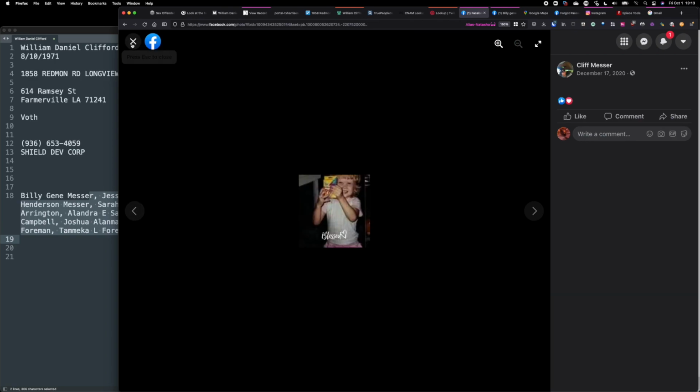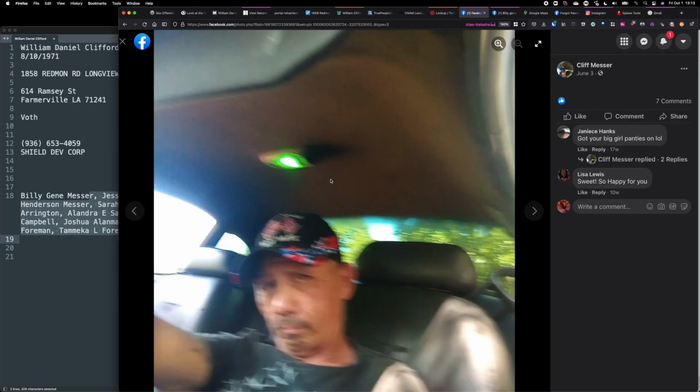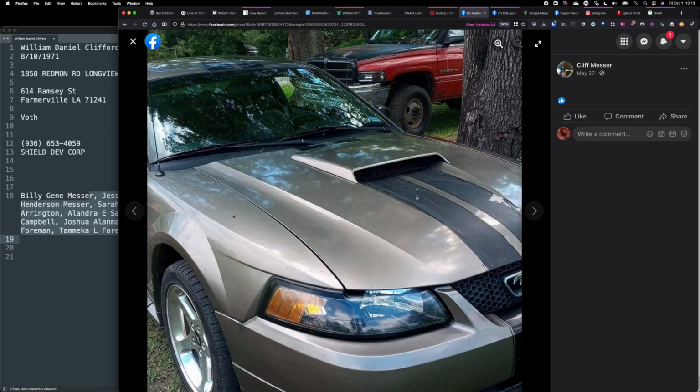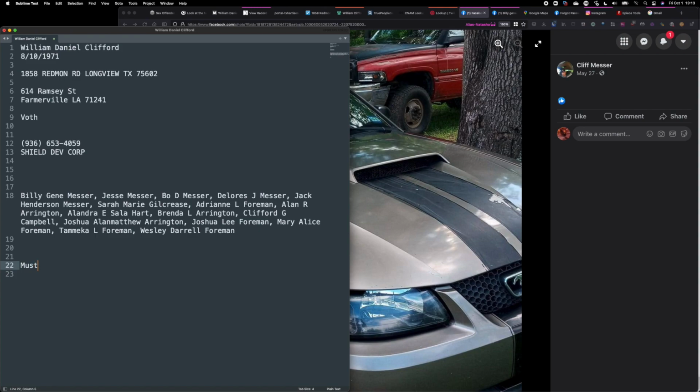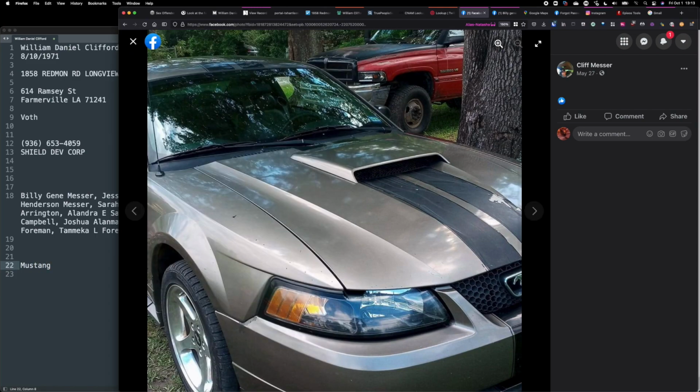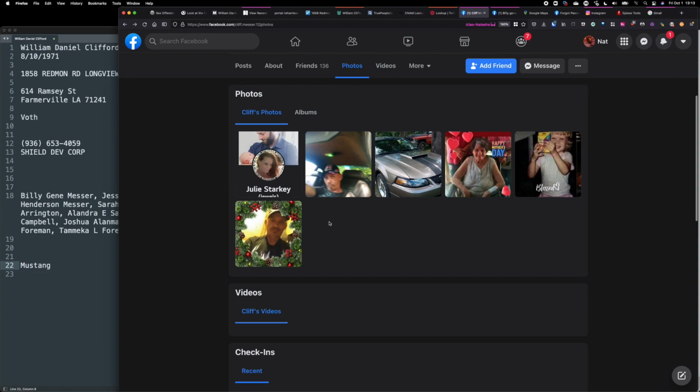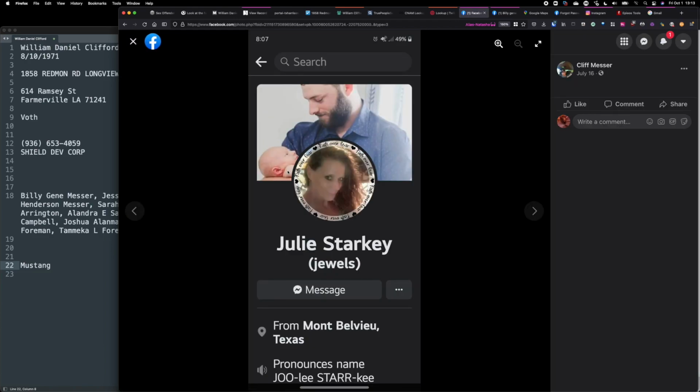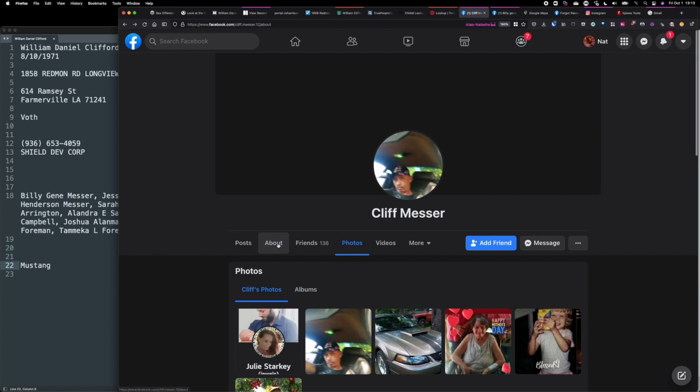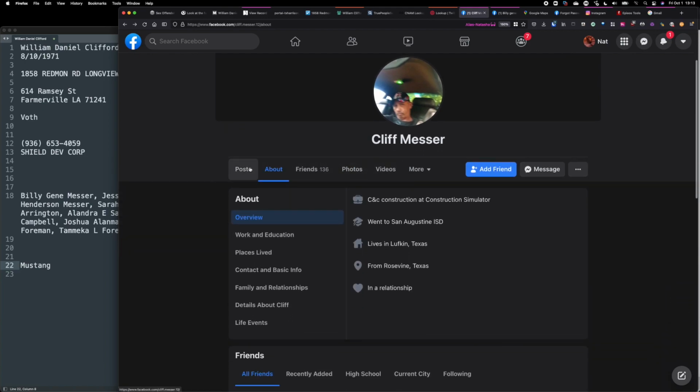Some other picture he has of a child here, probably related. This image is not good quality. A car, likely his own vehicle. Now we have a vehicle, now we can write that down. Okay, a Mustang and another Ford truck in the back. People usually take pictures of their own cars. Another possible pivot point, Julie. We can now look into her life and see. But anyways, we have this person's primary profile now.